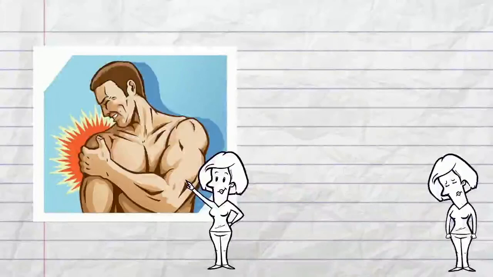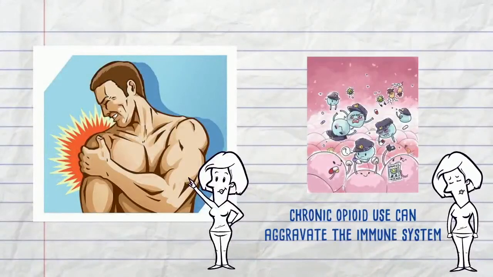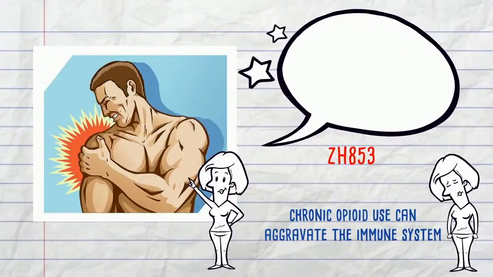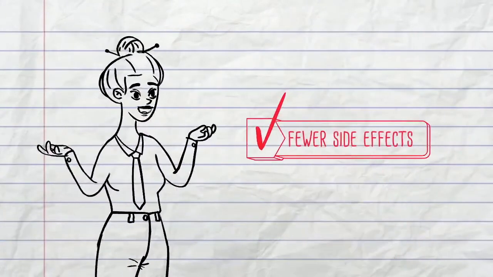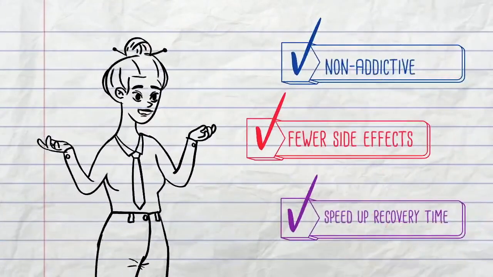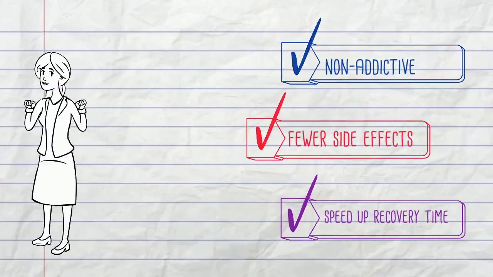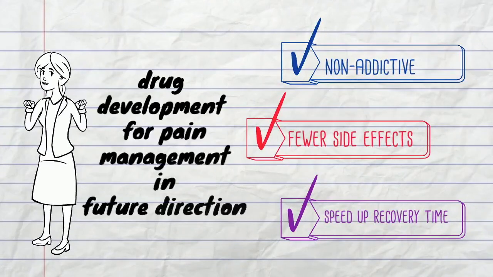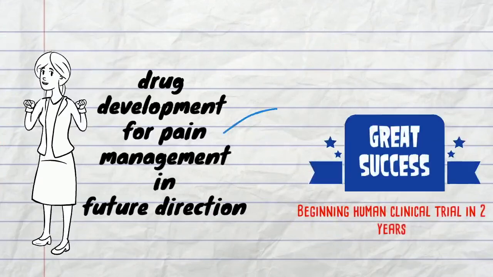The disadvantage is that chronic pain can ultimately worsen due to aggravation of the immune system. However, ZH853 quiets the pain symptoms as morphine and other opioid drugs, but it also diminishes inflammation, reducing recovery time and preventing relapse of pain later. With a drug that prevents the transition from acute to chronic relapsing pain, this would represent a true breakthrough in drug development for pain management in future direction. Researchers hope to begin human clinical trials of the new opioid drug within the next 2 years.